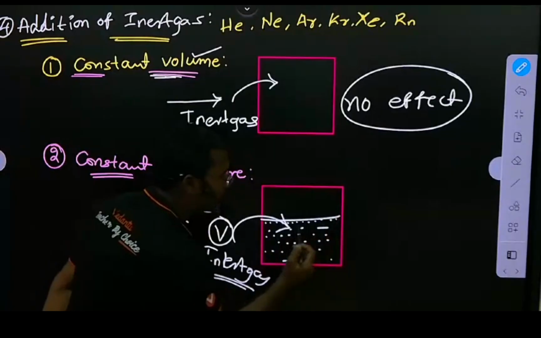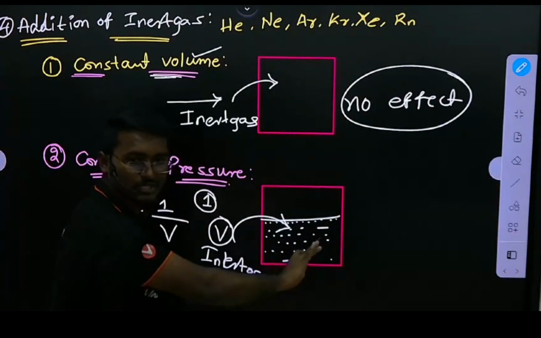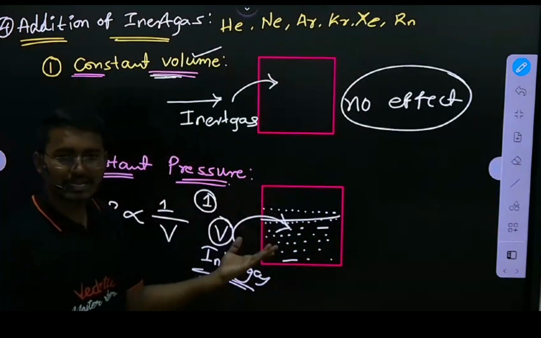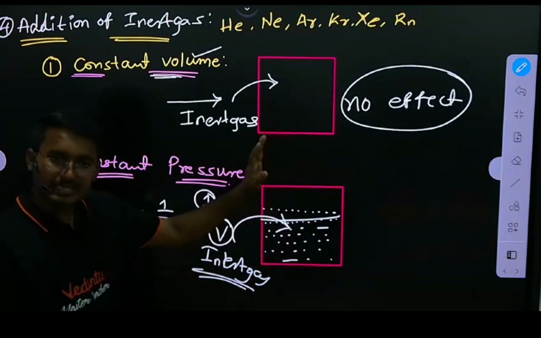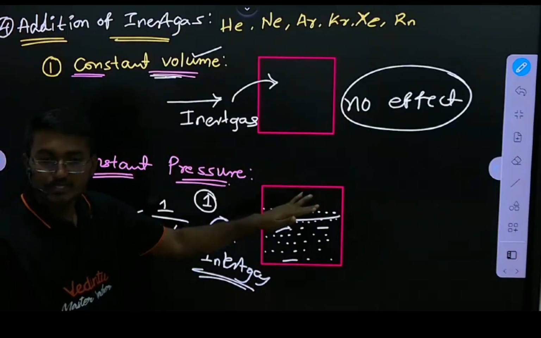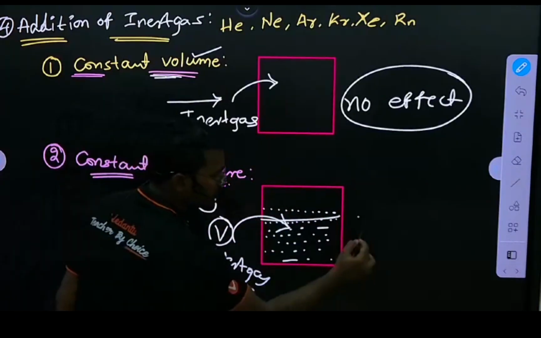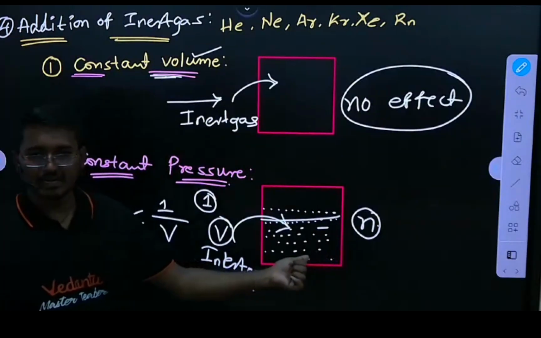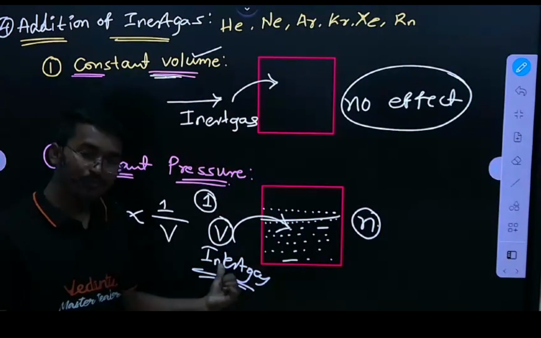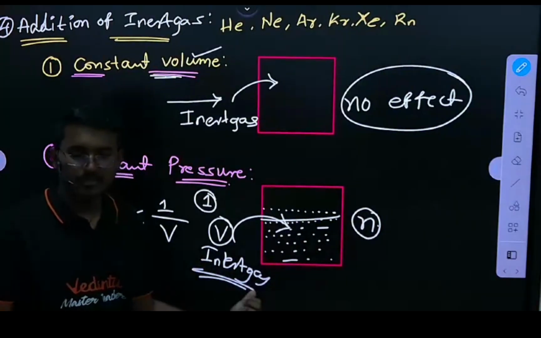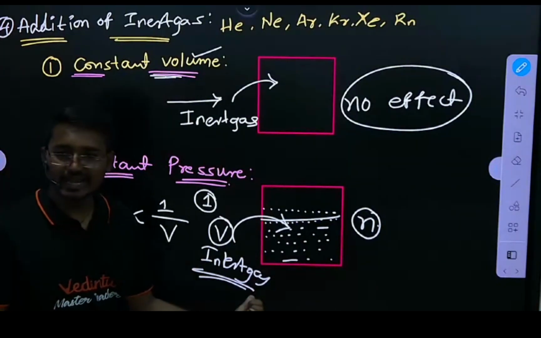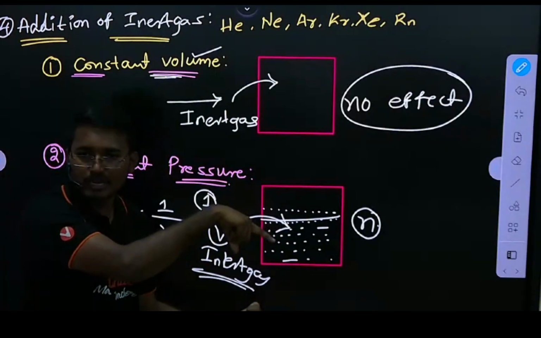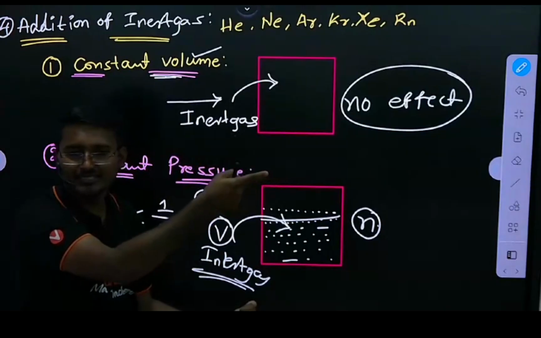Initially the volume is up to here, gas only, right? Then what happens next? By adding that inert gas, its volume increases. Clear? So that will affect the number of moles. Now tell me, if I add that inert gas, then indirectly volume is increasing. Where the number of moles are more, the reaction shifts towards that side.